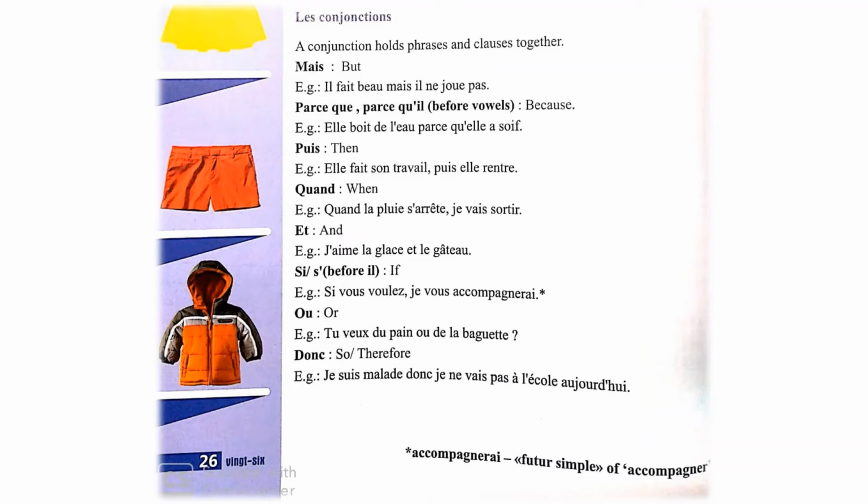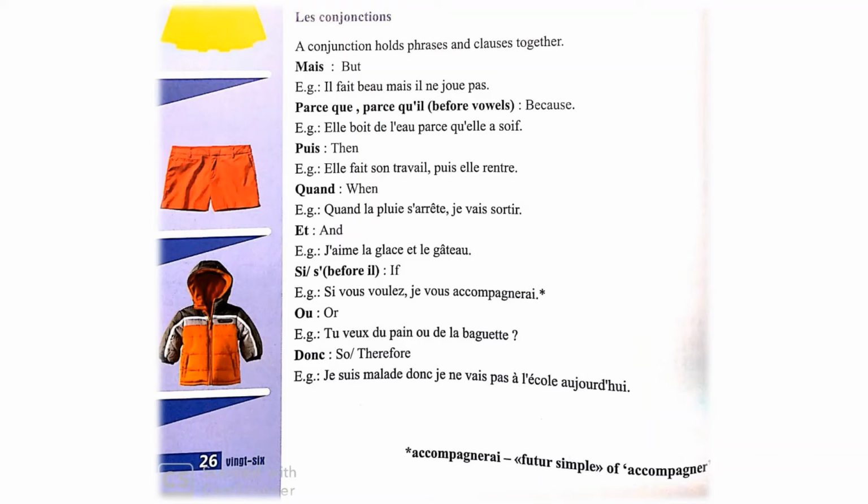Il fait beau, mais il ne joue pas. It is good weather, but he cannot play. Next one is parce que, or parce qu'il before a vowel. It means because. Example: elle boit de l'eau parce qu'elle a soif. She drinks water because she is thirsty.